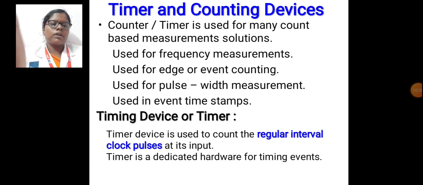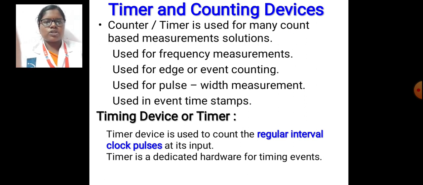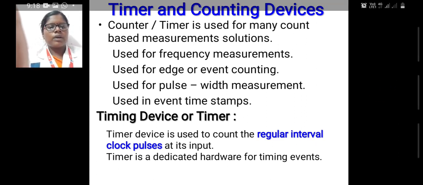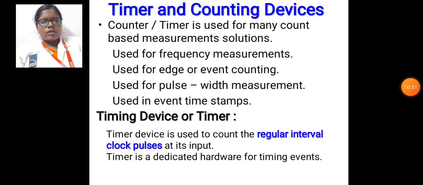Now we are going to see about counter and timer devices. A counter and timer is used for many count-based measurement solutions. First, it is used for frequency measurement; second, for edge or event counting; third, for pulse width measurement; fourth, for event time samples.